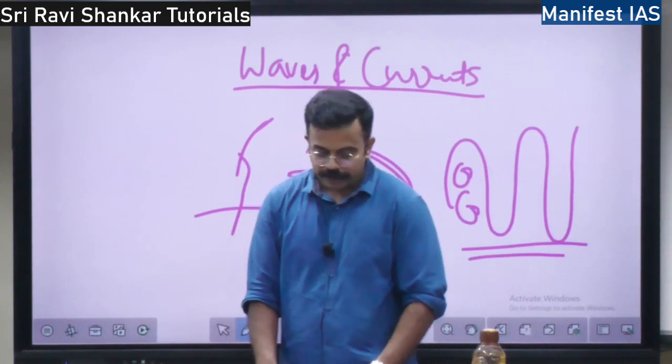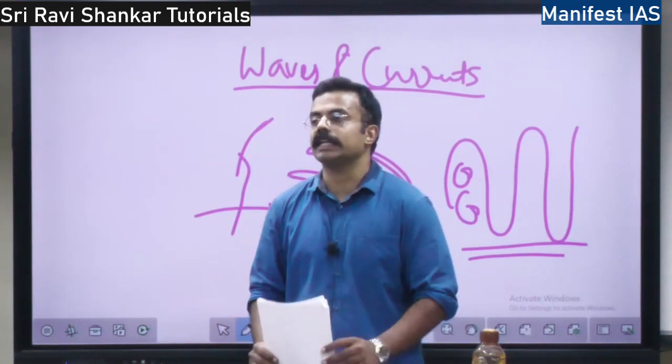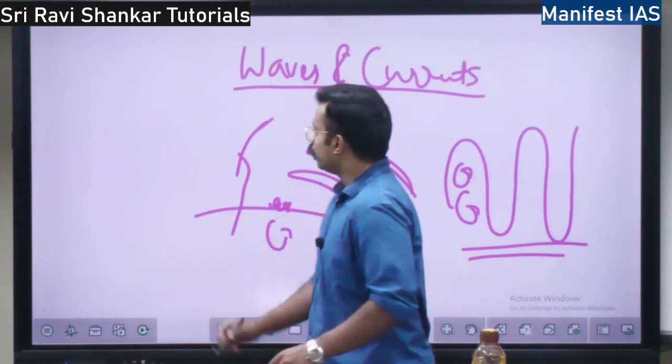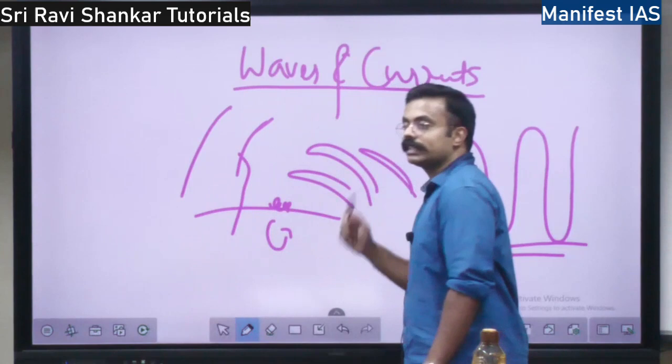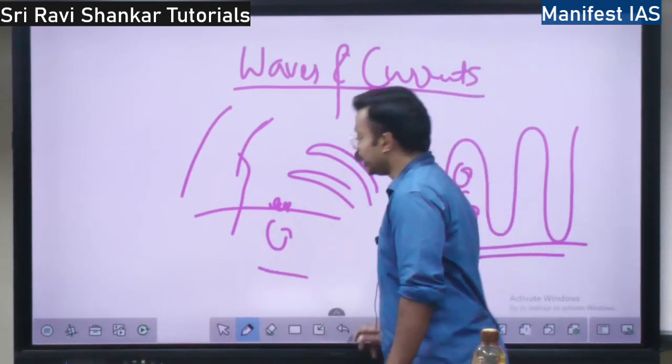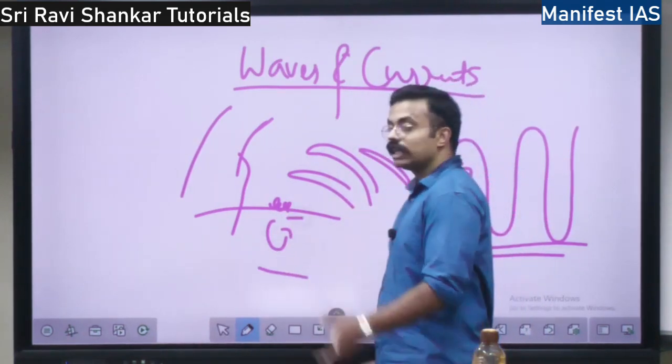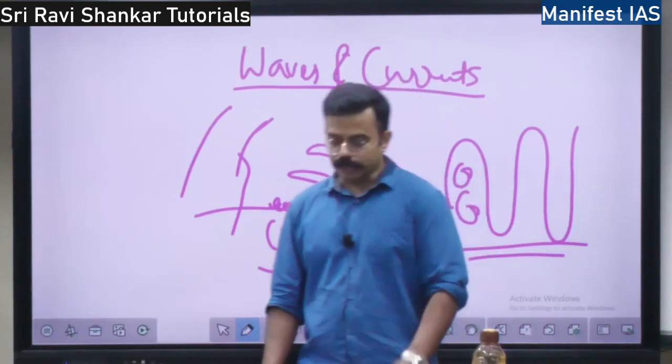The second factor is land and sea floor configuration. So what is the configuration of land here? Is there a mountain here? Or how is the sea floor? Is the sea floor deeper or is it shallower? That will also shape the coastal landform.